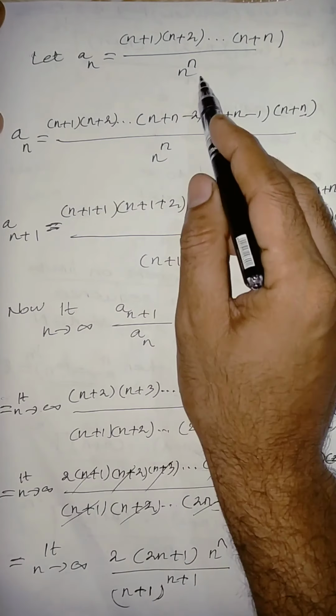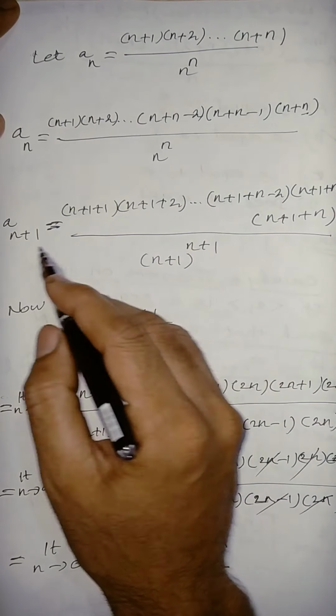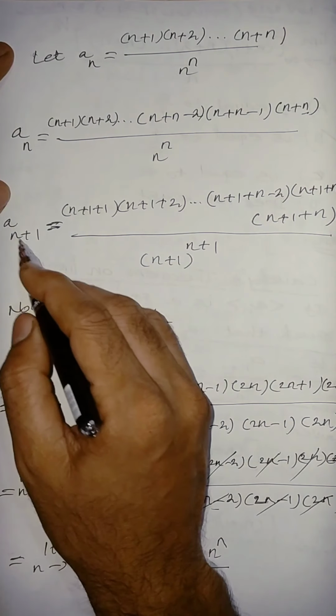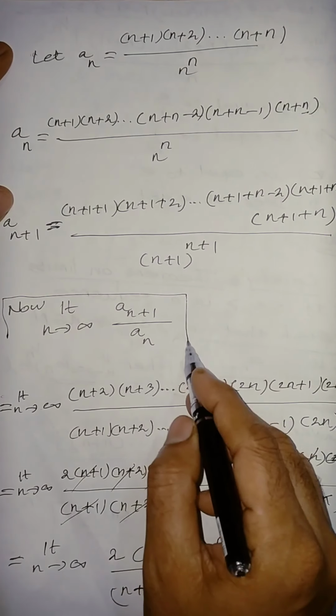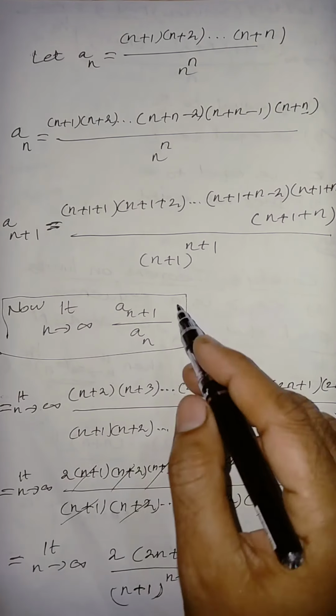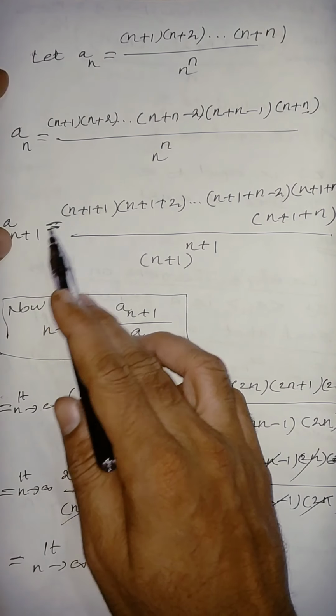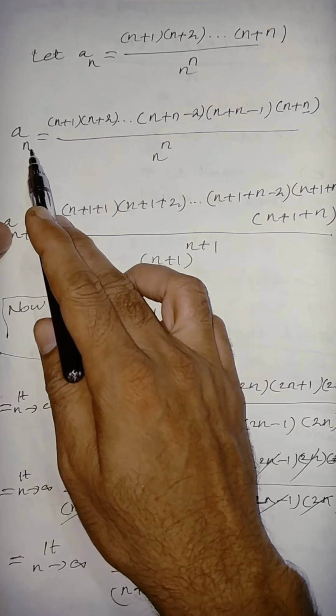Please note this. Then as it is n power n. Now we have to find an plus 1 because of this Cauchy's limit. For an plus 1 we replace n by n plus 1.